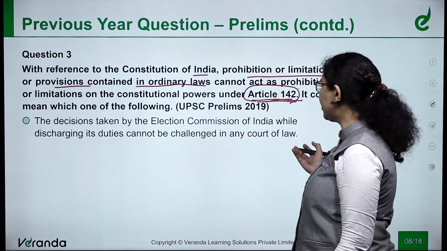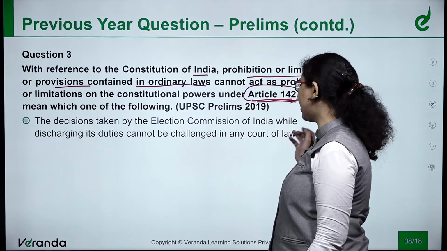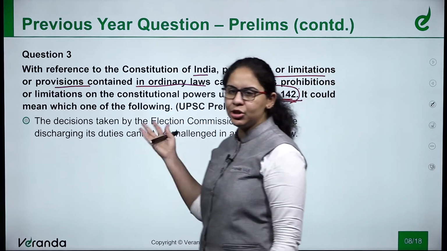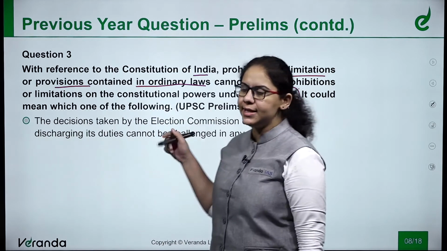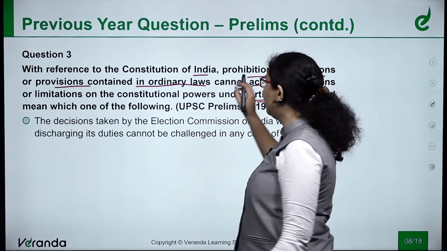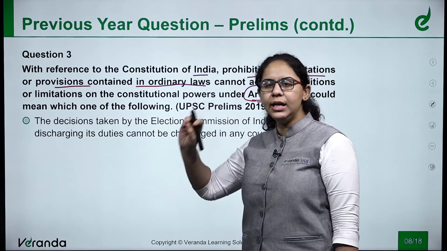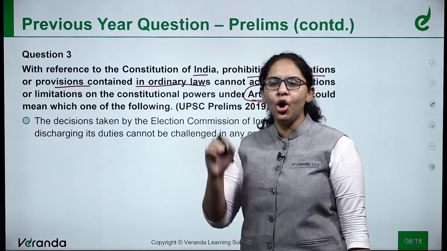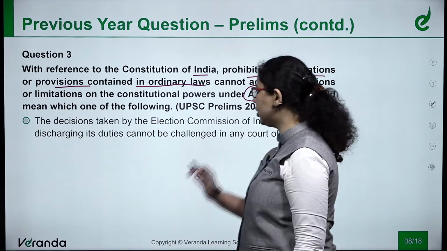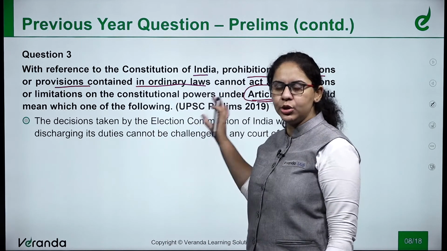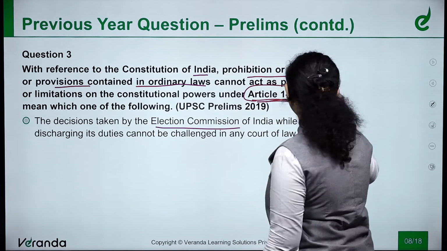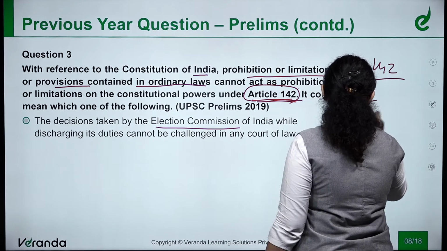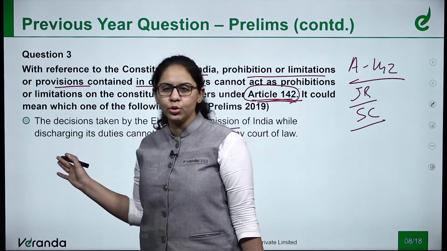The decisions taken by Election Commission of India while discharging its duties cannot be challenged in any court of law. Do you think there is any talk about Election Commission in this question? No. What the question says, with reference to Constitution of India, prohibition, limitation or provision contained in ordinary law cannot act as prohibition, limitation on the constitutional powers under Article 142. First of all, if you know Article 142, you will be able to solve. It has nothing to do with the Election Commission, but Article 142 is about the judicial review powers of Supreme Court. So basically nothing to do with statement 1.